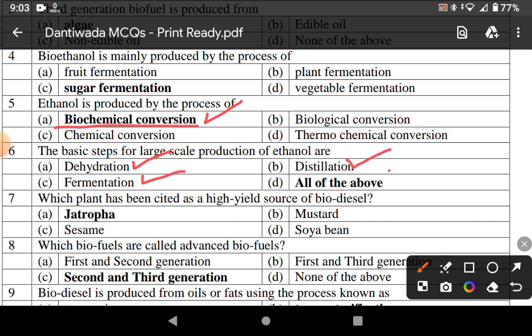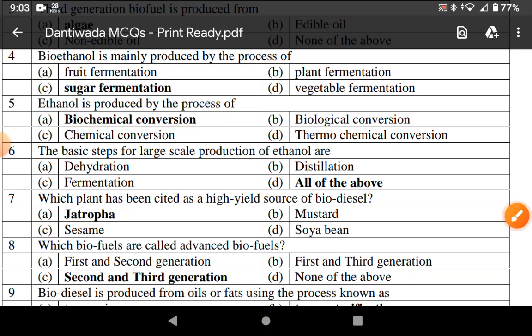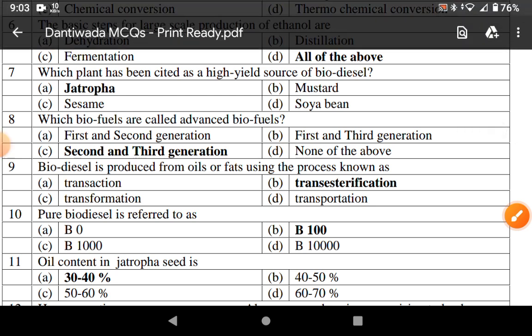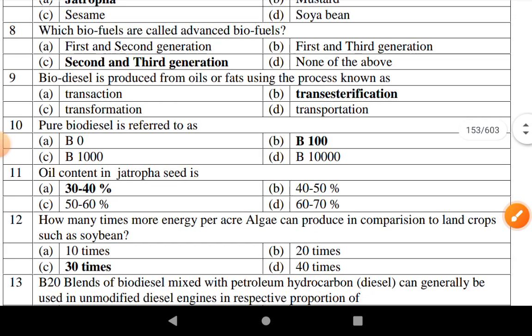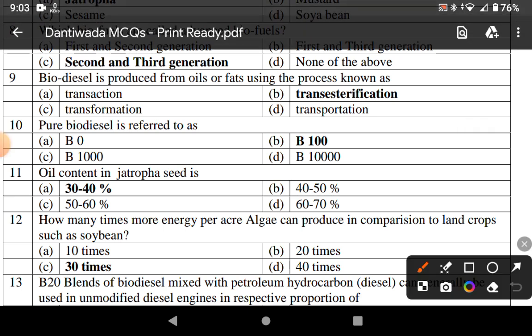Which plant is a high yield source of biodiesel? Jatropha. Second and third generation biofuels are called advanced biofuels. Biodiesel is produced from oil and fat using the process of transesterification. Pure biodiesel is referred to as B100. Oil content in Jatropha is 30 to 40%.